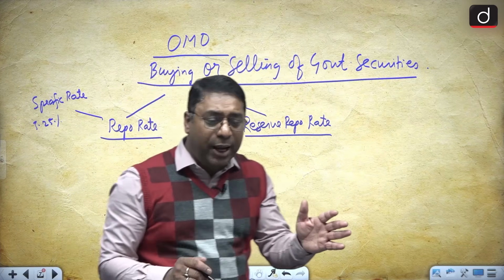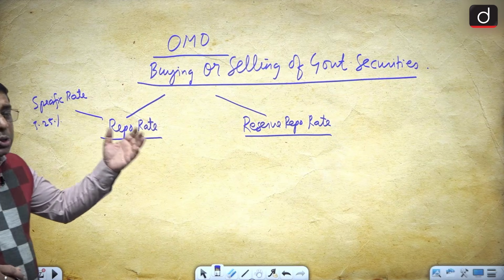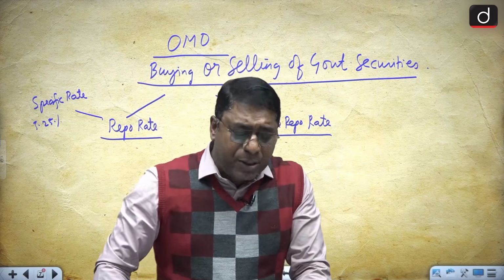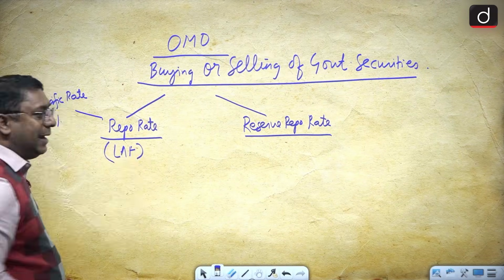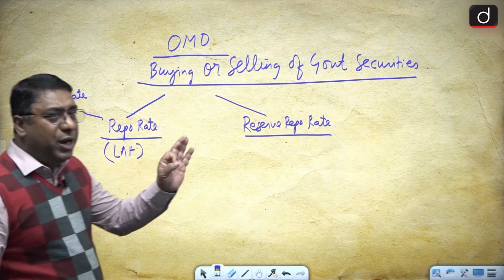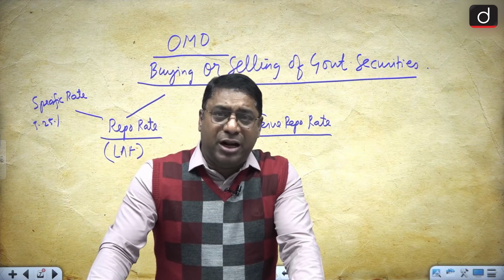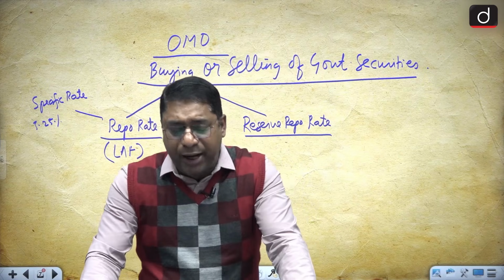This repurchase rate is also referred to as the Liquidity Adjustment Facility, LAF. And this repurchase agreement, the repo rate, is also referred to as the policy rate.